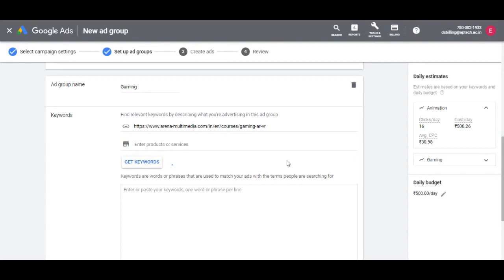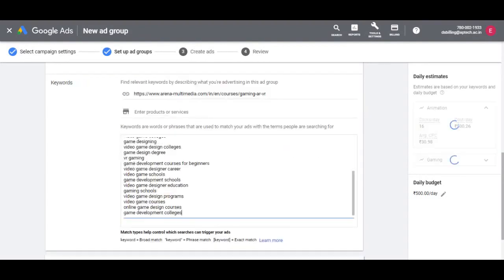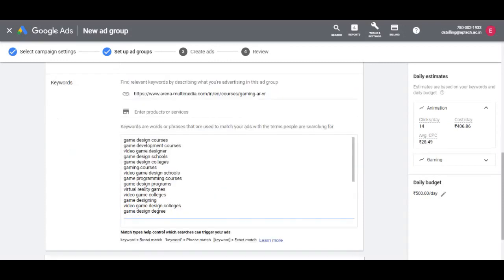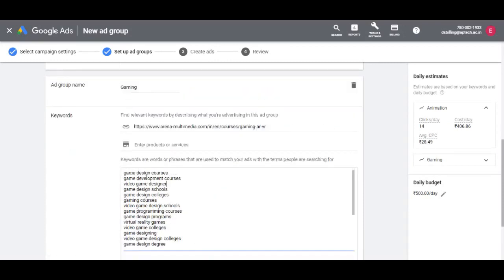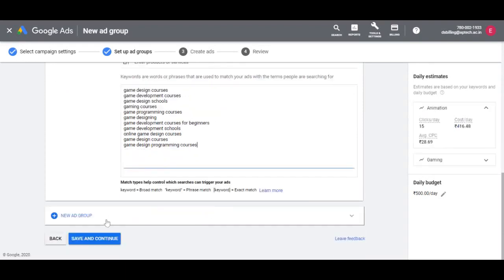Then we click on get keywords. Let's keep the keywords relevant to gaming courses and remove broad or irrelevant terms from the suggested ones. We can also add a few other keywords like game design courses and game design programming courses. So let me copy that, paste that here.